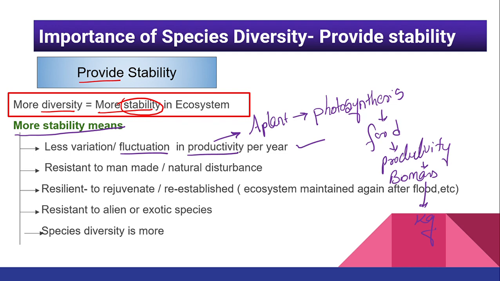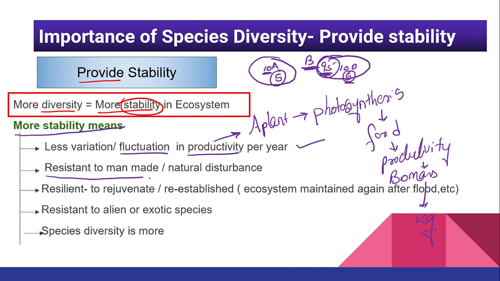So, if we have a more number of species, as a simple example, let this be one area and let this be another area. If I have 10 species over here and 100 species over here, and due to any natural calamities or man-made activity some species die, let's imagine that 5 species die, so only 5 will be there. And here, even if 5 species are dead, what will happen? 95 species are still there. So can I say the productivity will be stable for the second area? Not more actually, it will be stable. Even if 5 are dead, we still have 95 species, so the productivity will not fluctuate. You will see less variation when we talk about the productivity.